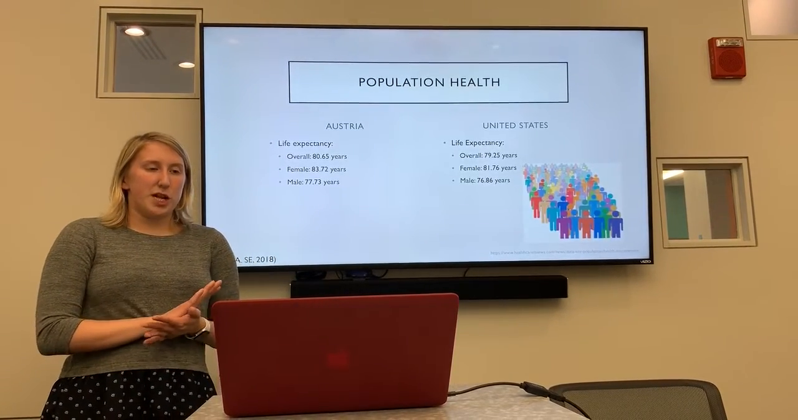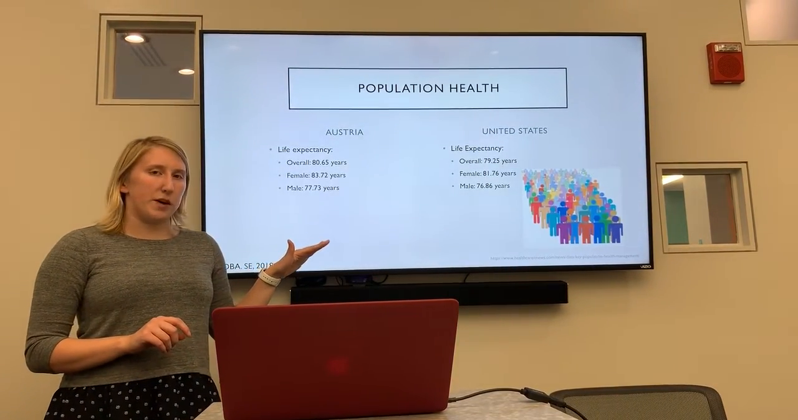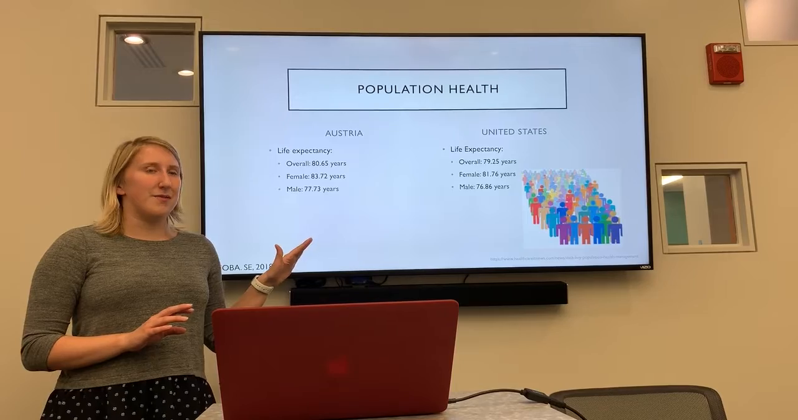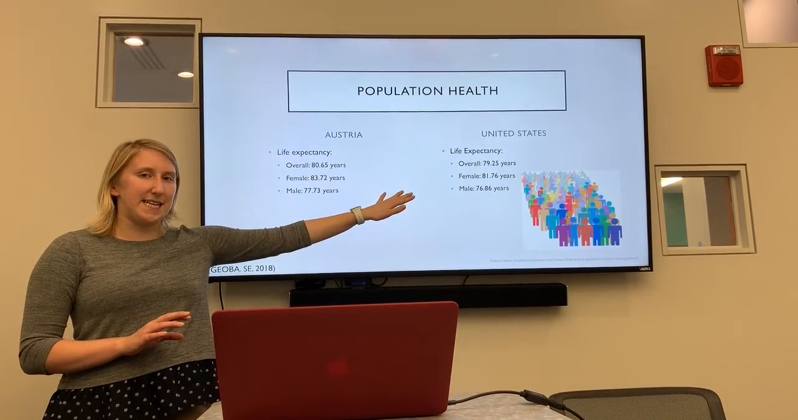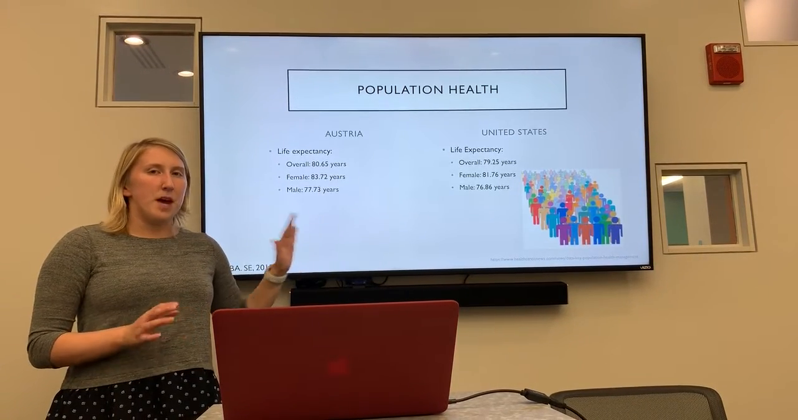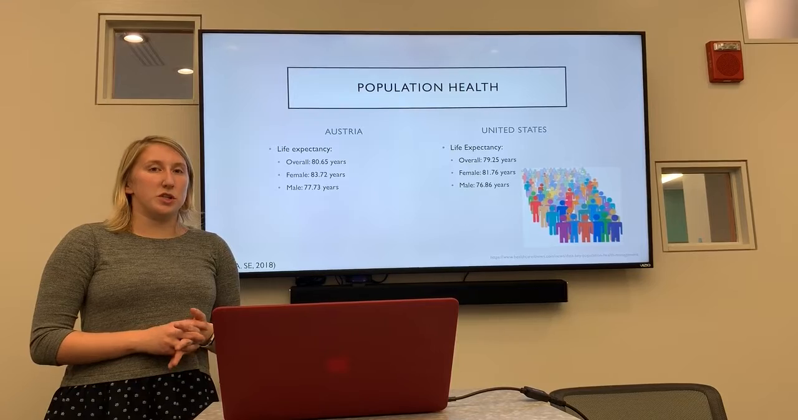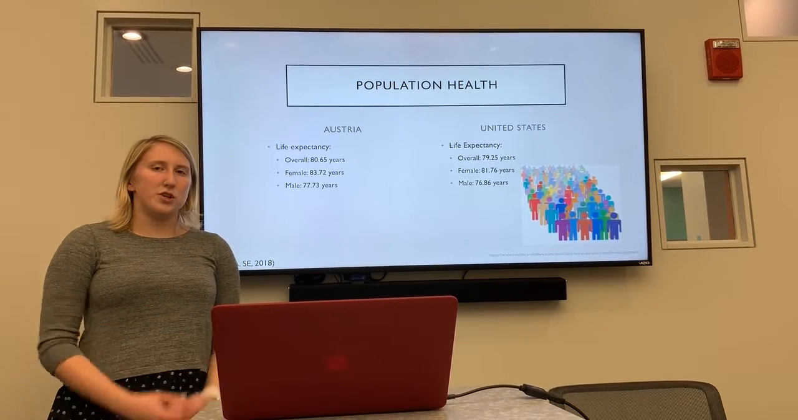Next, we have population health. I spent time examining the life expectancy in both developed nations. I found that they were relatively similar, 80 years in Austria and 79 years in the United States. I did find it interesting that females in both countries lived almost 5 years longer. And I think that this is due to infant mortality rates in both countries.